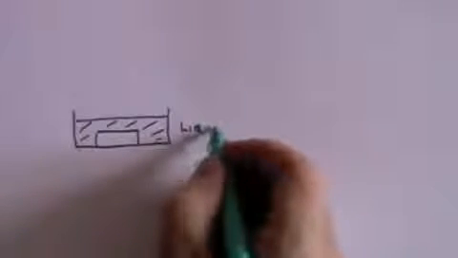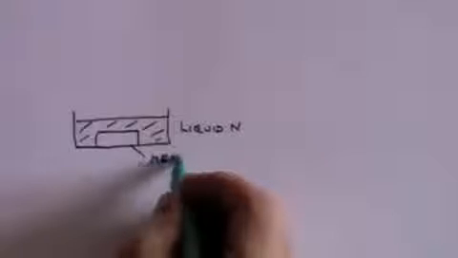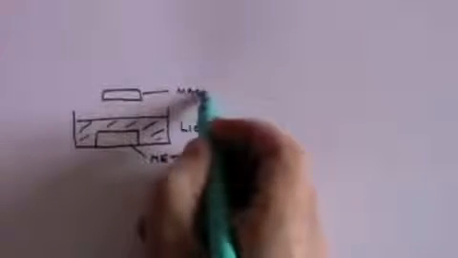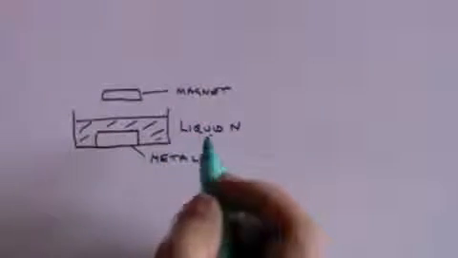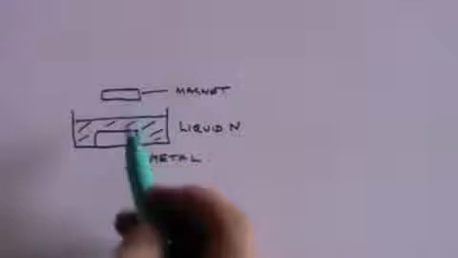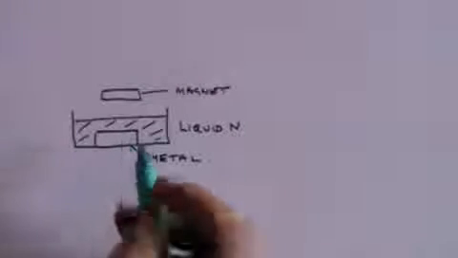This is liquid nitrogen, and this is a metal. And then what happens is someone places what actually is a magnet above this solution, and the magnet simply stays there. It doesn't fall, it stays, even though this is not a magnet.